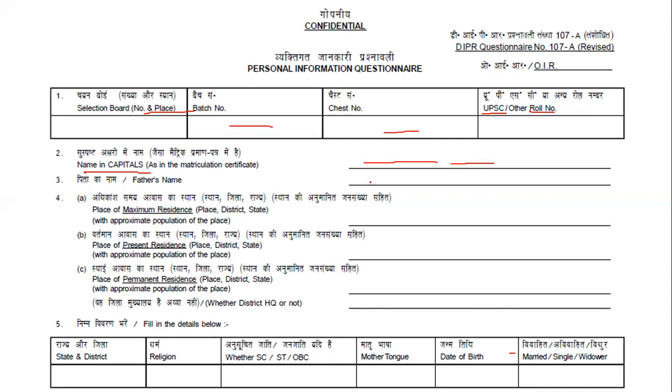And next you will be writing the maximum residence. Out of your living for many years, the place where you have lived the longest is your maximum residence. So you should write the place, district and state. And then you have to give the approximate population. Just put it from the internet. If you have been to Madurai, and in Madurai, some place.